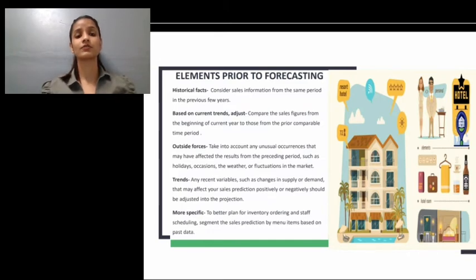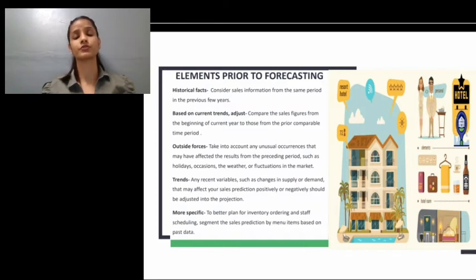For instance, say we are making a projection for the month of September. We discovered the sales from June through August were up 5% from the same months the year before. According to that reasoning, you would expect a 5% rise in September sales over the previous year.